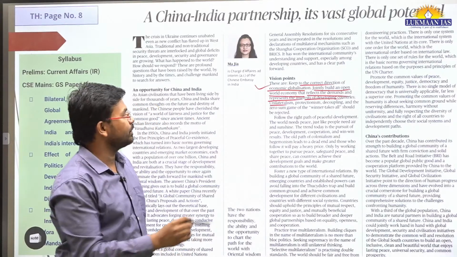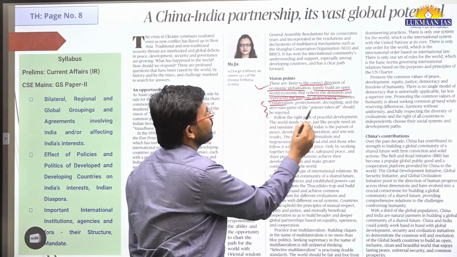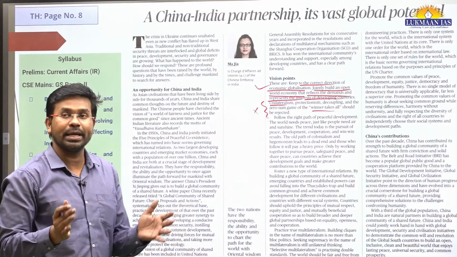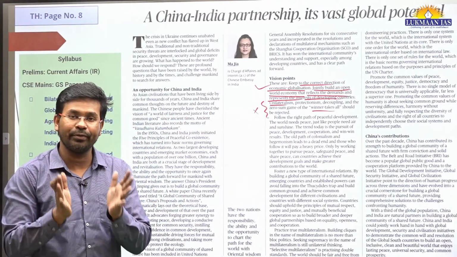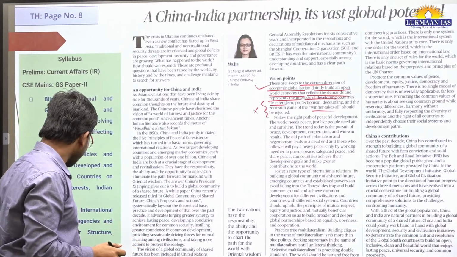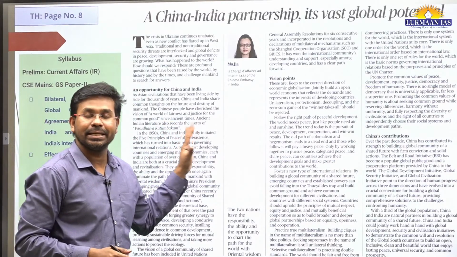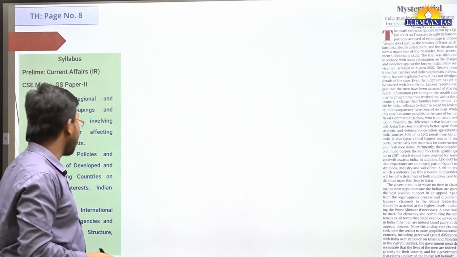Unilateralism, protectionism, decoupling and the zero-sum game of winner takes all should be rejected. Like that, we can have a shared common future. That's the thing. Go through this article to learn a little more. It is really a good topic, and it is related to IR.